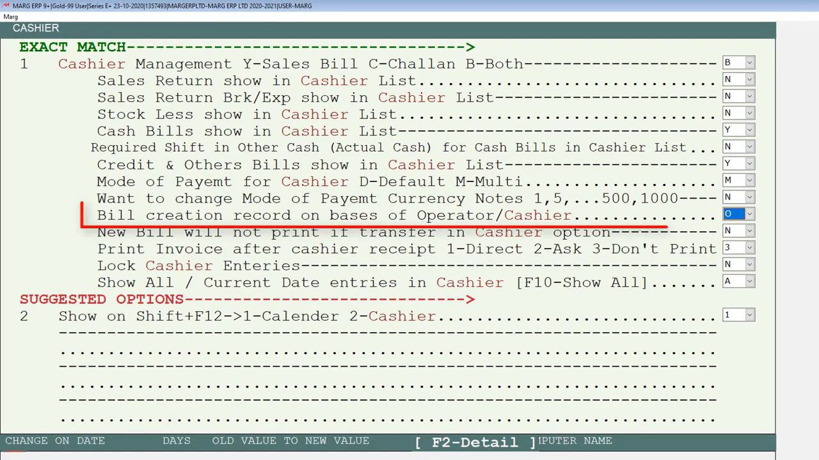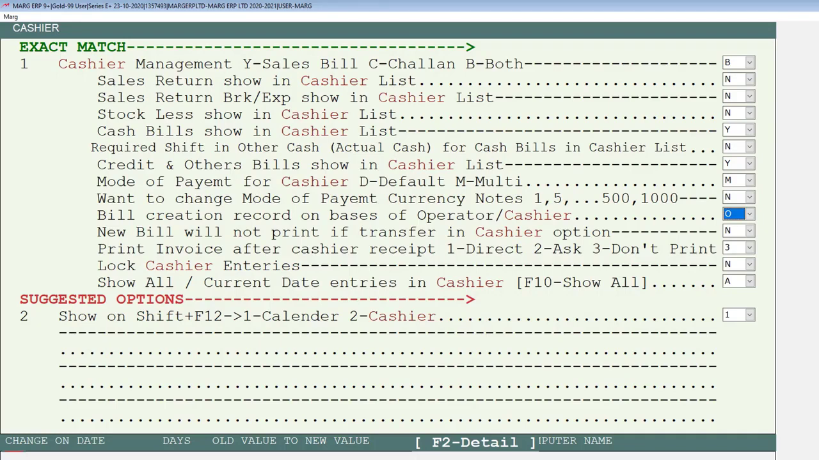Next is bill creation record on basis of operator or cashier. We can set from here how we want to see the record of the bill, whether operator wise or cashier wise. For example, if we want all the bills to be created by the name of the cashier, meaning the bill must be created by the operator only, but the name of the cashier who is taking the payment must be printed on the bill.